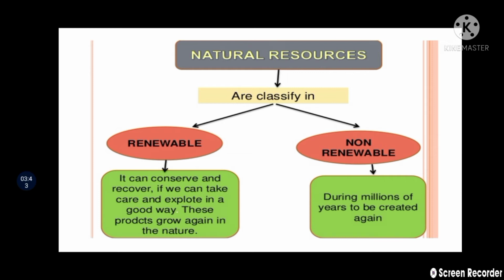So what I explained about renewable resources is that they can be conserved and recovered if we take care and use them in a good way. These products grow again in nature. And what are non-renewable resources? Students, non-renewable resources take millions of years to form, millions of years to be created again.